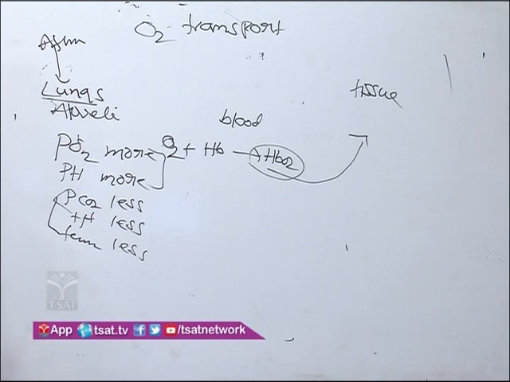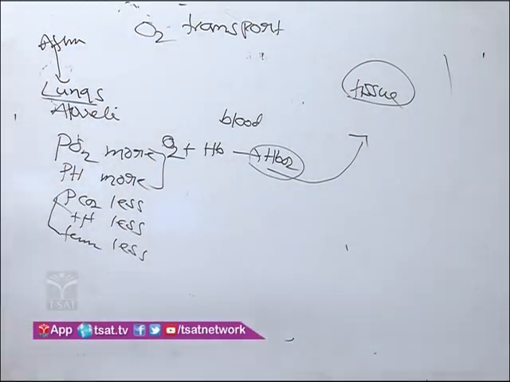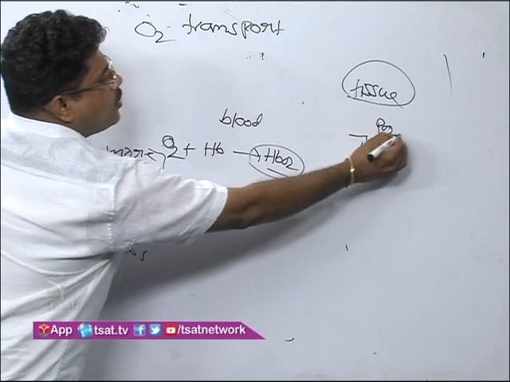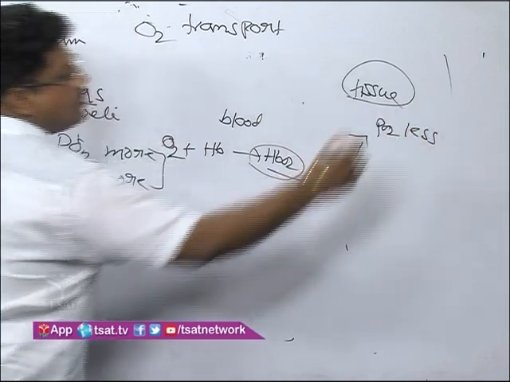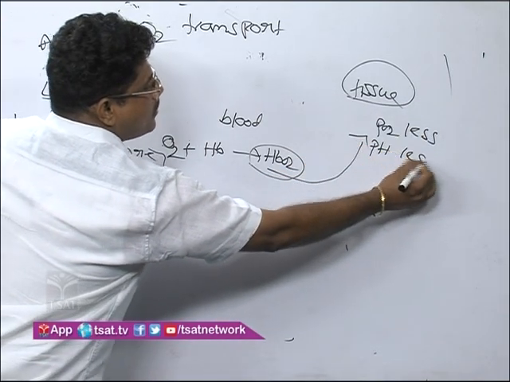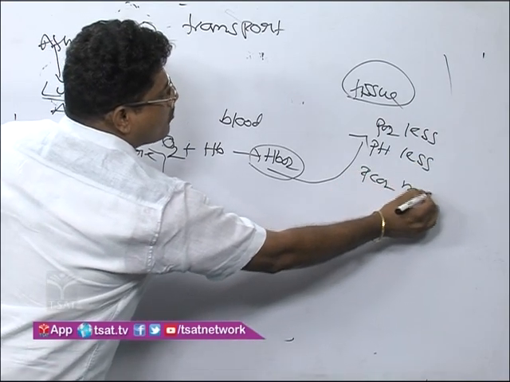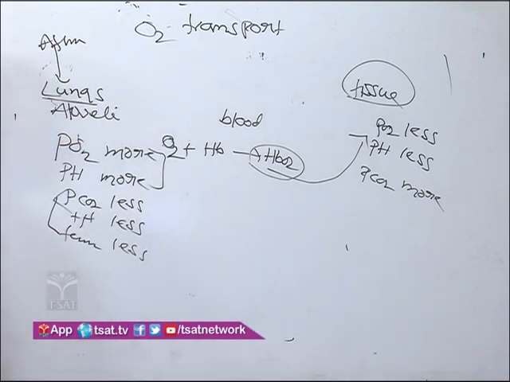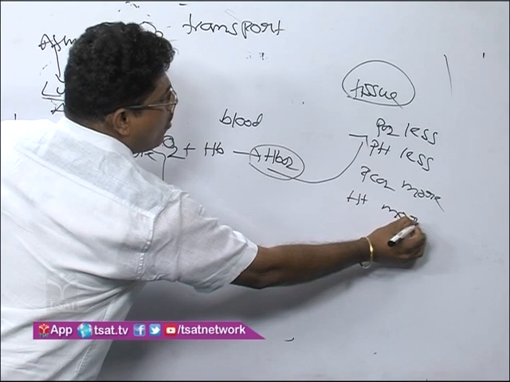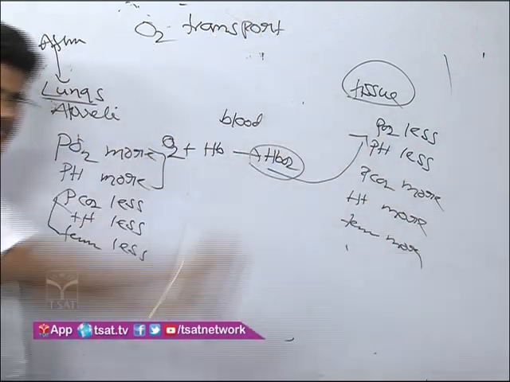Listen here. In the tissue area, which factors are present? In the tissue area, PO2 is less, pH is less, PCO2 is more, H plus is more, and temperature is more.